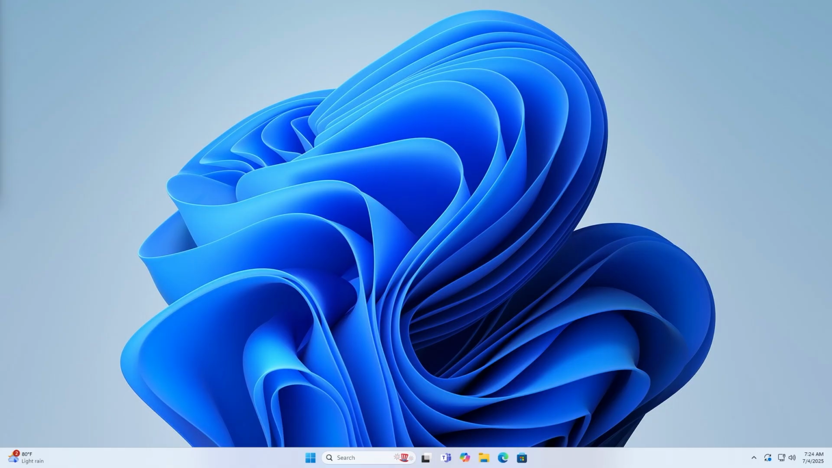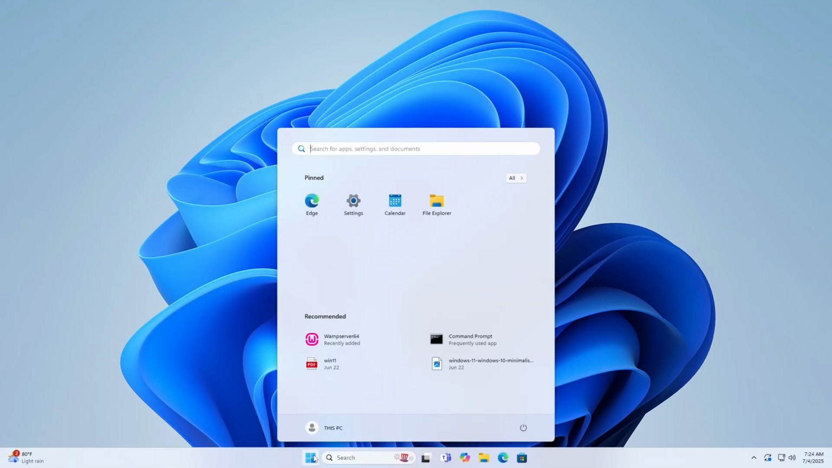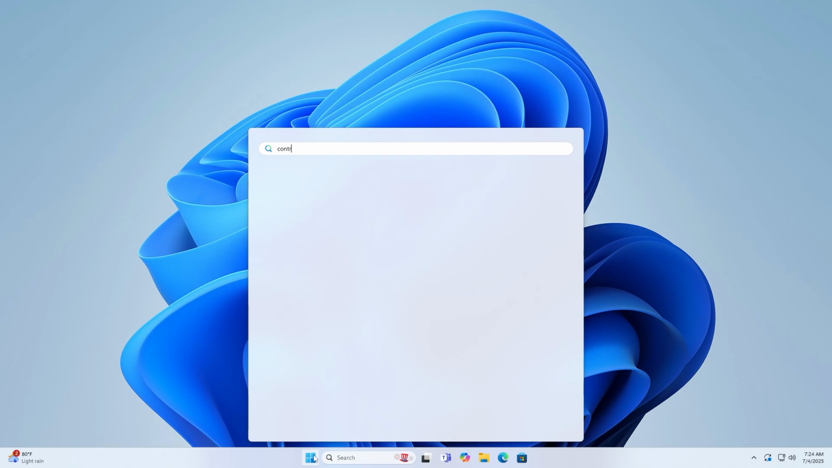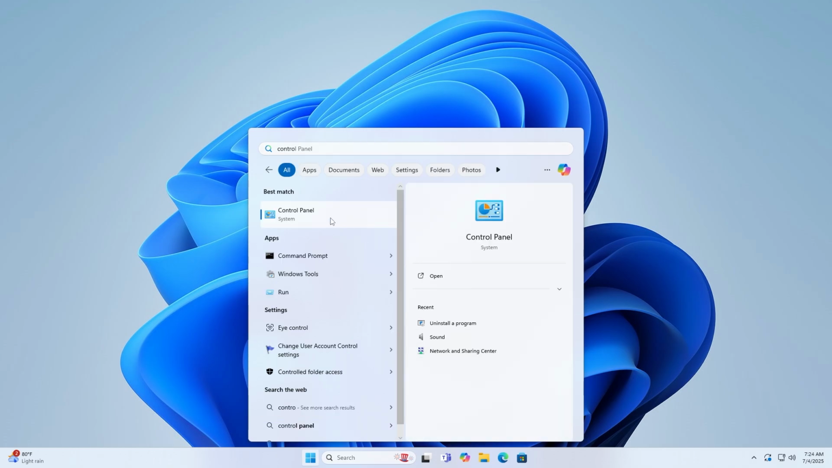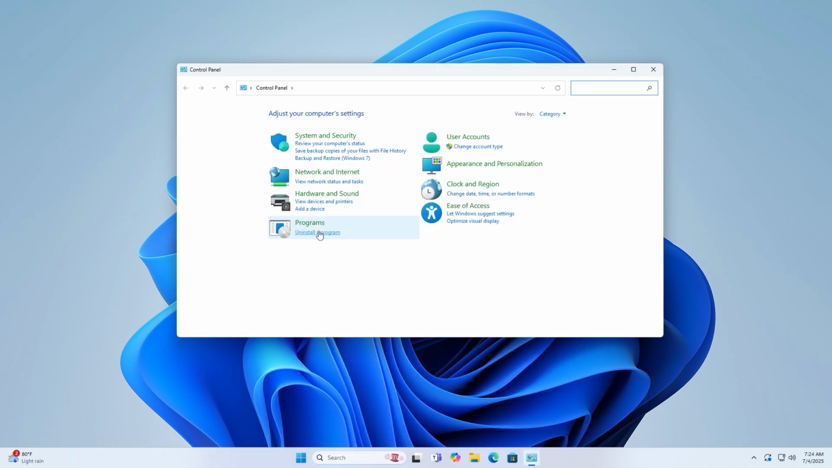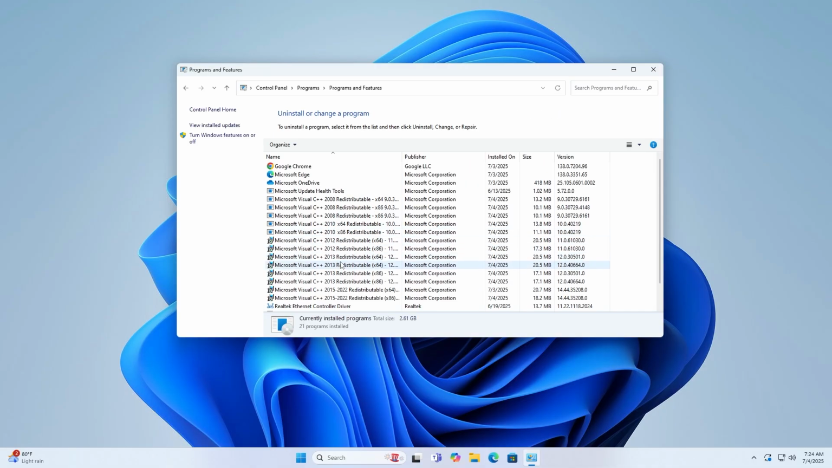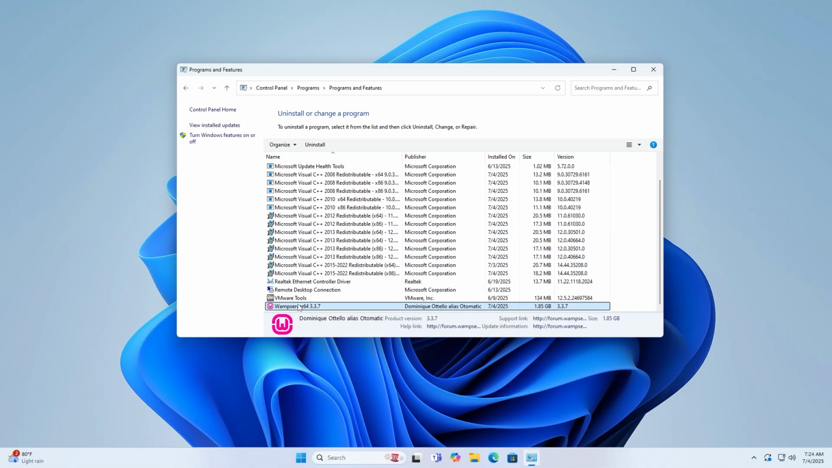Let's get started. Step 1. Uninstall previous WAMP server. Open the Start menu, type Control Panel, and open it. Open the Control Panel, then select Uninstall a program and uninstall WAMP Server if it appears in the list.